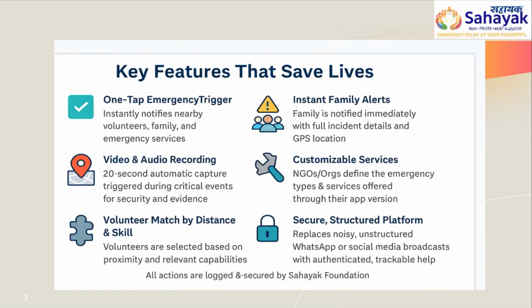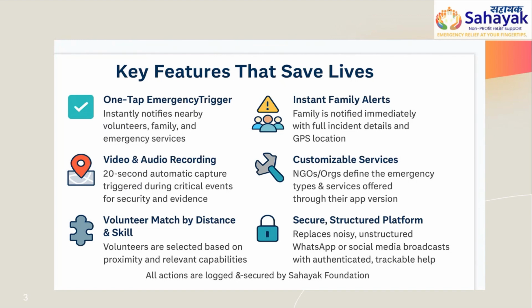The key features are that everything is a one tap click, which means whether it is a service or an emergency, it can be triggered simply by clicking one button. The family members associated with your victim automatically get a triggered notification, and they can use the system to see where the victim is, and they can reach out to them in case there is something they need to take care of. Video and audio recording happens automatically for 20 seconds for every event.